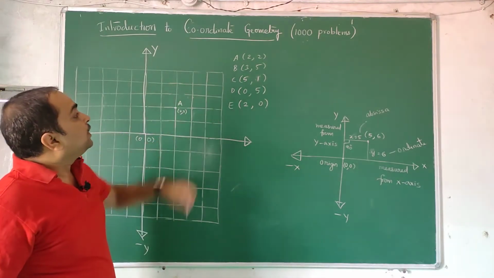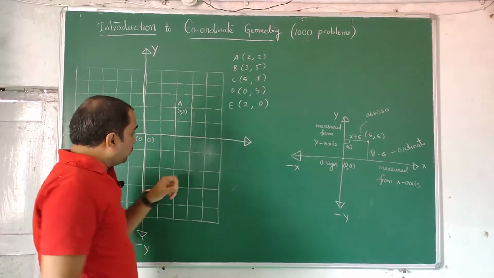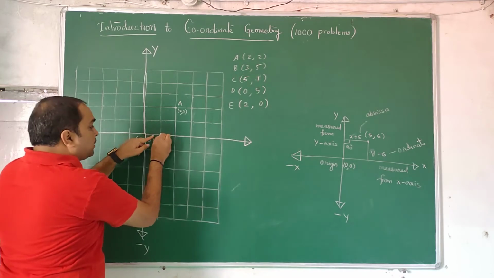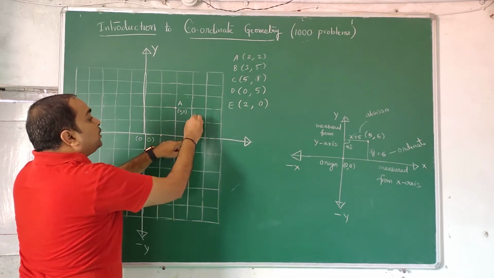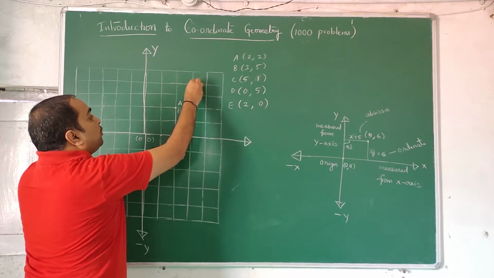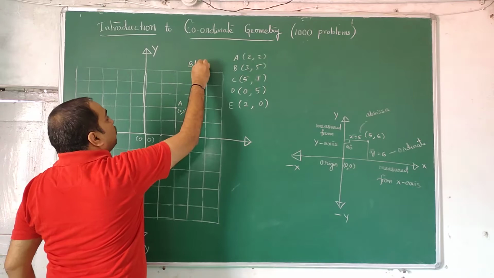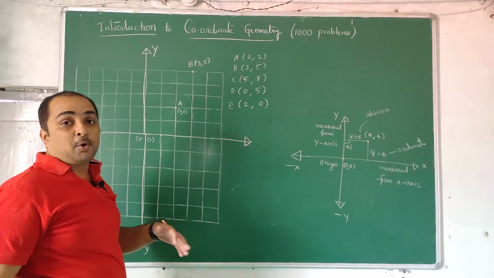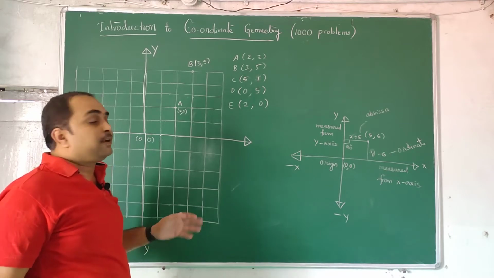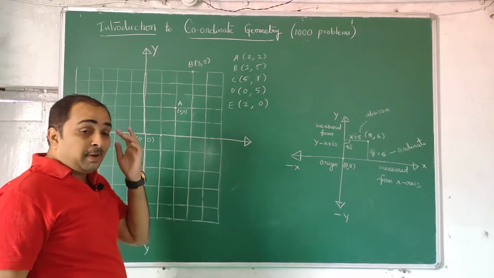Next B, (3, 5). X should be 3 units, Y should be 5 units. So move along X: 1, 2, 3, and 5: 1, 2, 3, 4, 5. This is your point B, and this is to be named (3, 5). You may say a problem means it should be very lengthy, 1 hour it should take. No, not like that. I am just telling you how to identify. This is also your brain continuously thinking.